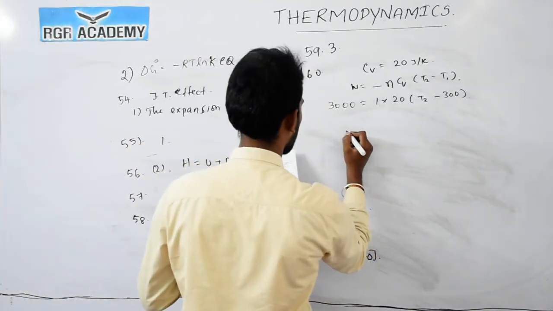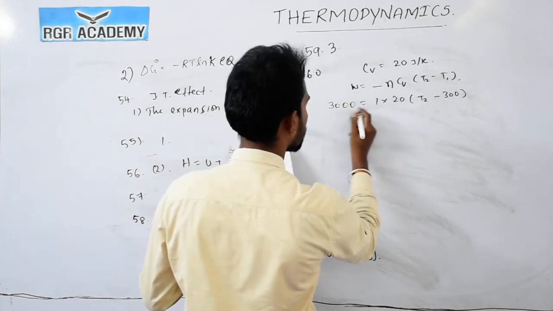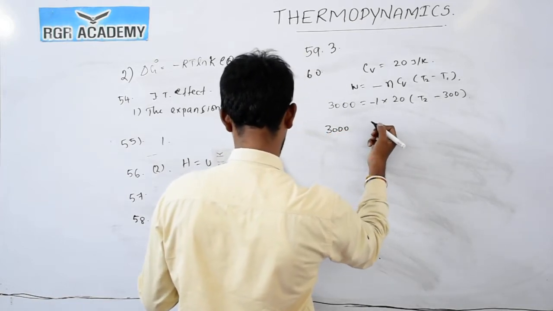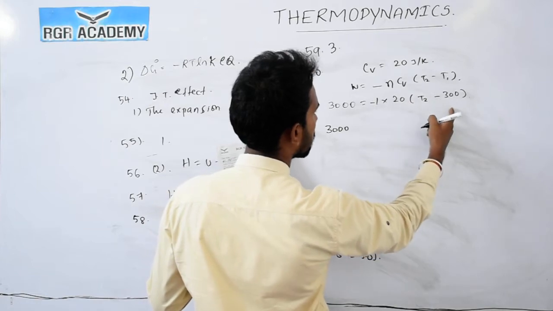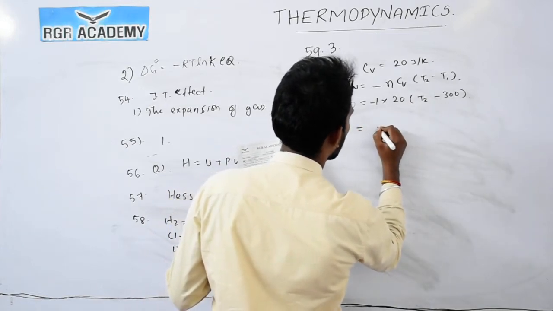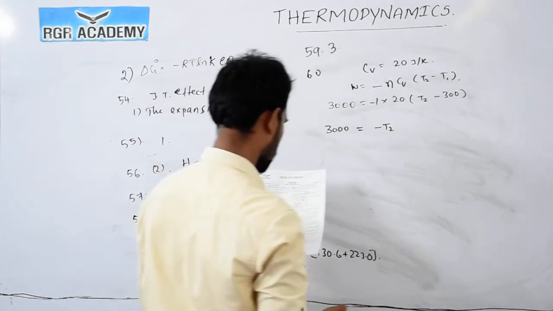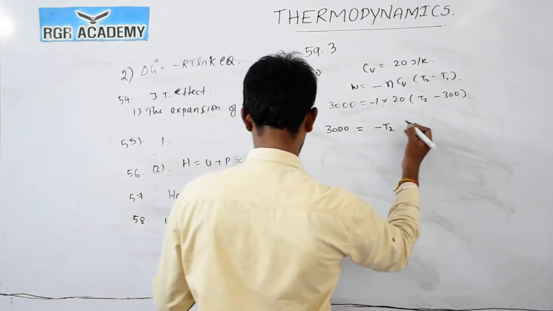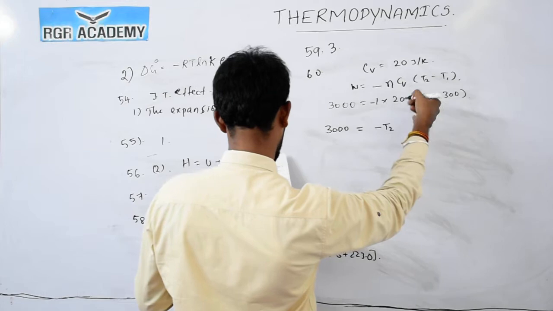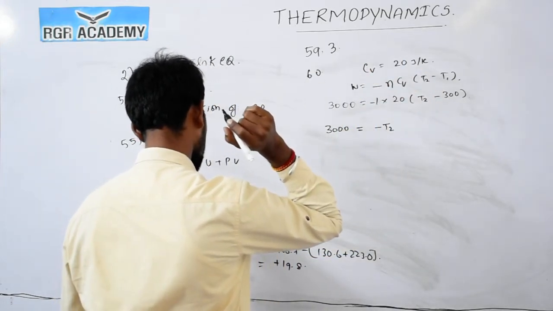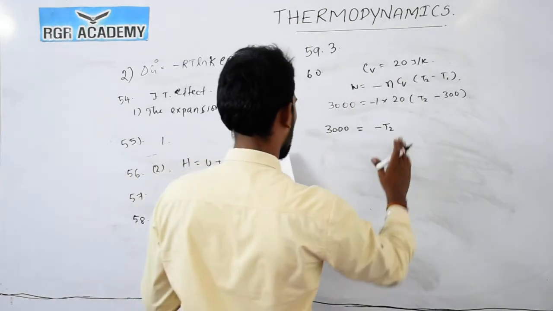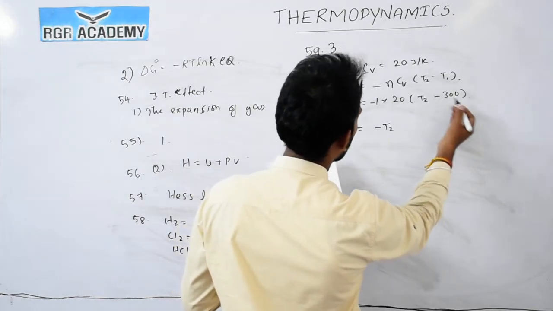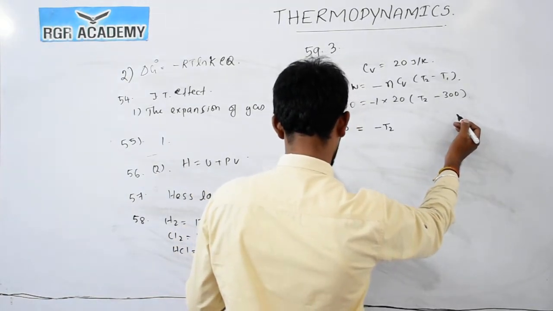So minus 1 into 20 into T2 minus 300 is equal to 3000, so minus 20 T2 plus 6000 is 3000.